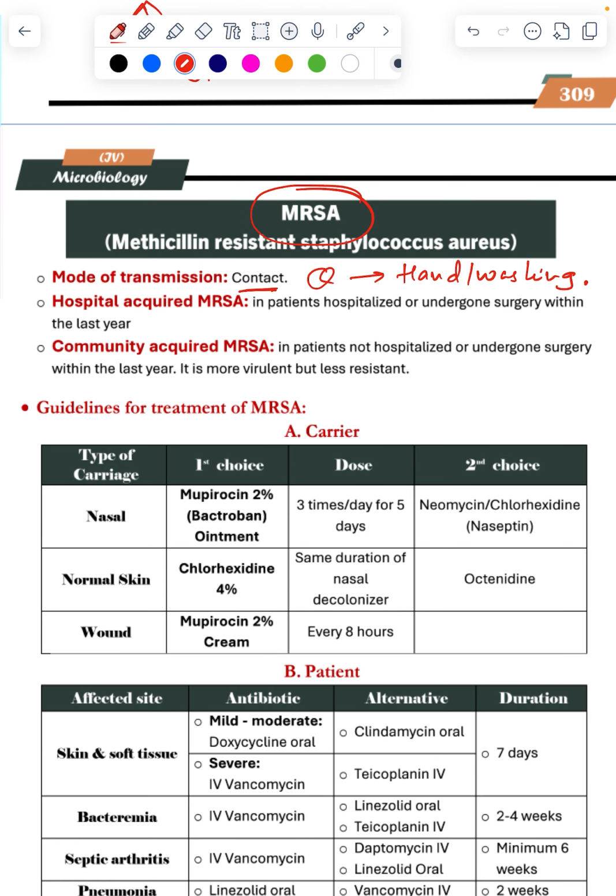Hospital acquired: inpatient, hospitalized, underwent surgery within the last year. So whenever a patient is admitted in the hospital and underwent surgery in the last year. Community acquired: not hospitalized, no surgery within the last year. It is more virulent.